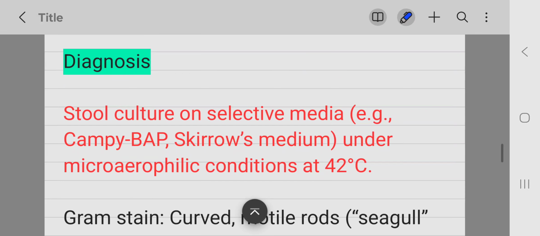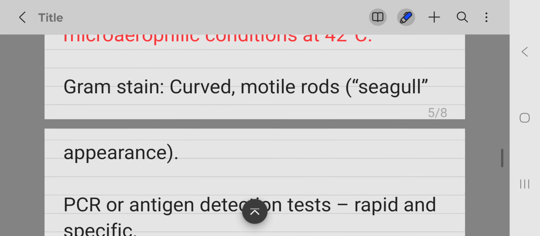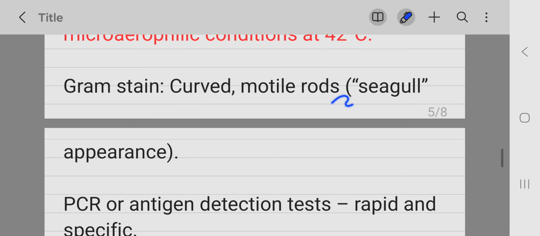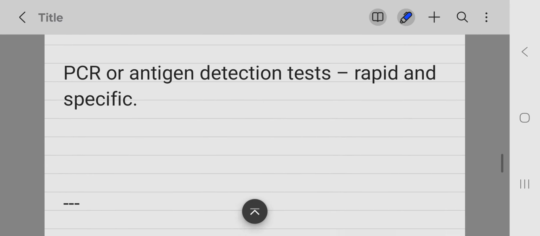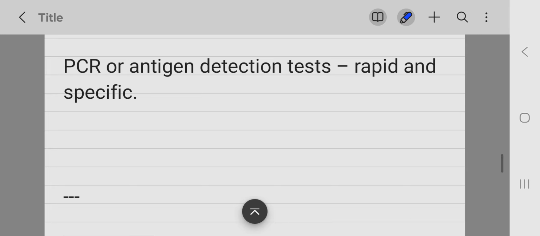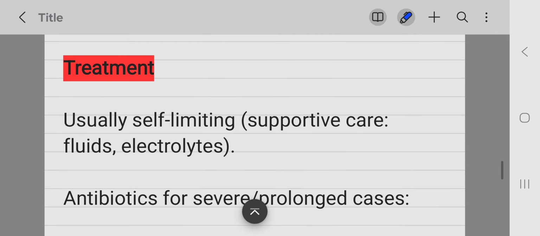How will you diagnose this? You have to go for stool culture, but on selective media, for example, Campylobacter or Skirrow's medium. Gram stain shows curved motile rods. These are gram negative. PCR or antigen detection tests can be done, but these are not done routinely.